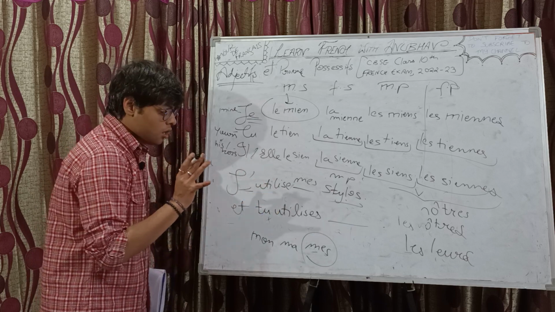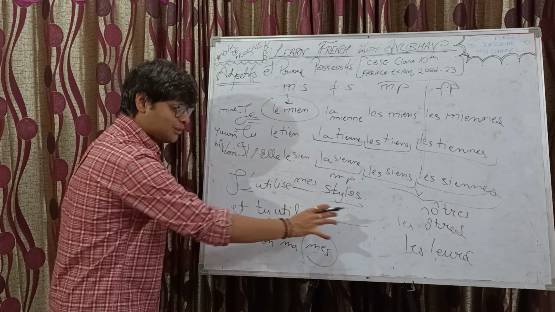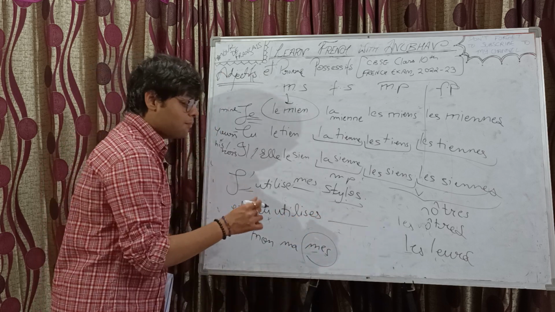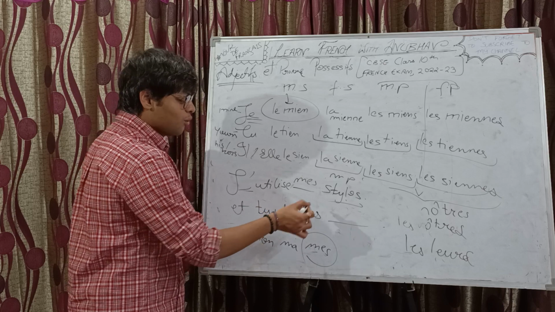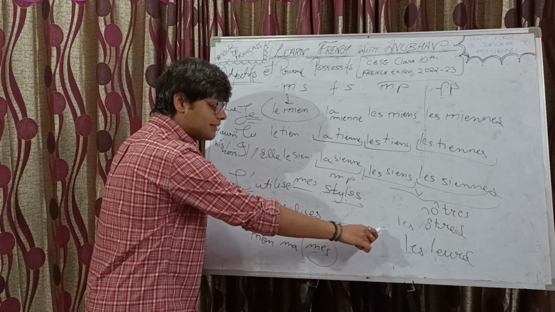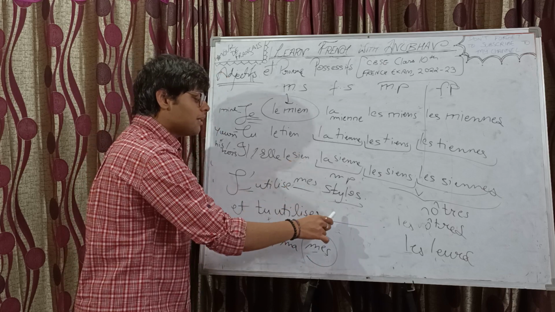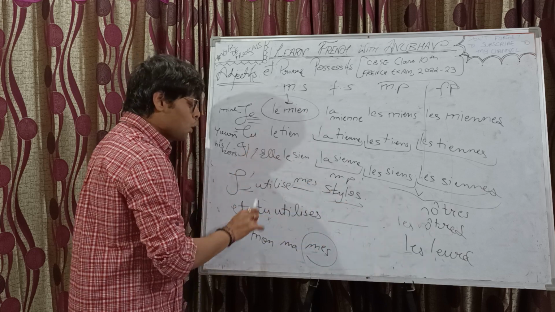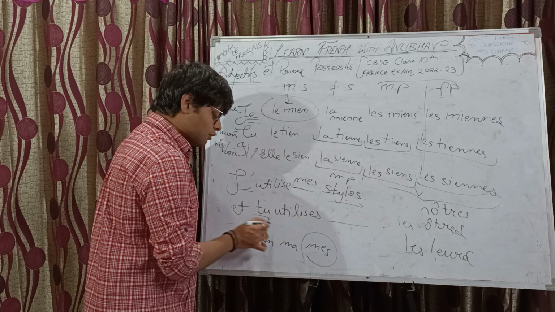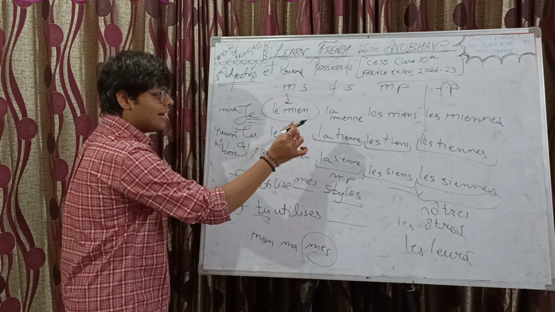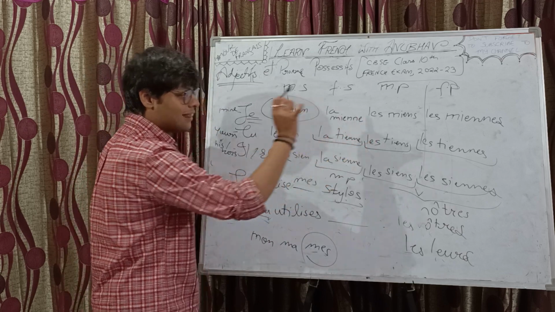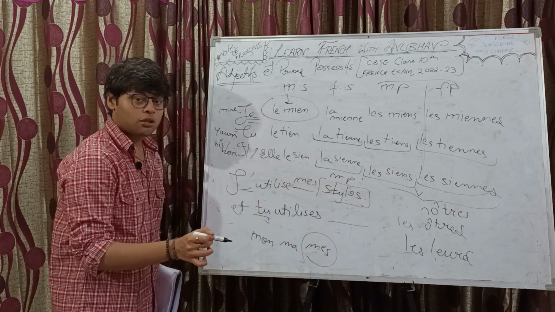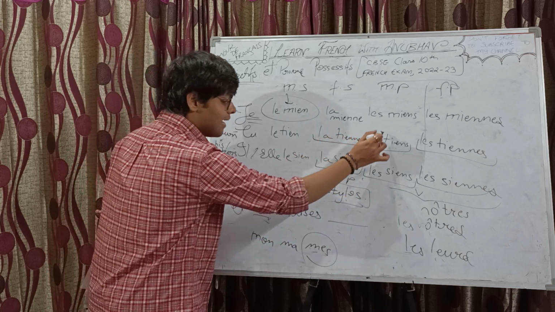Et tu utilises: there's no noun after the blank, so you are using a pronoun here. Think of what would have been here: tes stylos. So this pronoun will be replacing the adjective possessive and the noun as well. So tu utilises, subject pronoun tu, four options: le tien, la tienne, les tiens, les tiennes. The noun in consideration is masculine plural, hence les tiens.